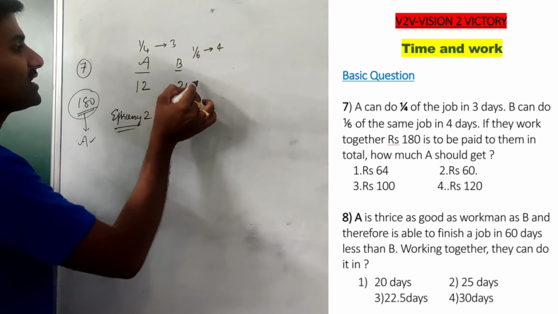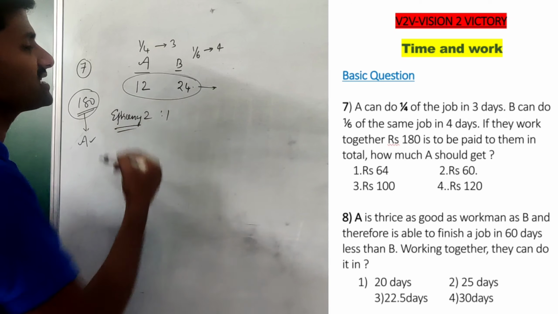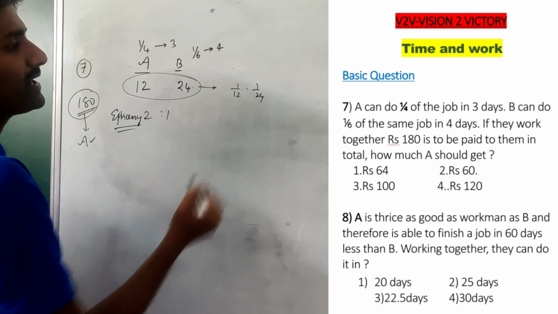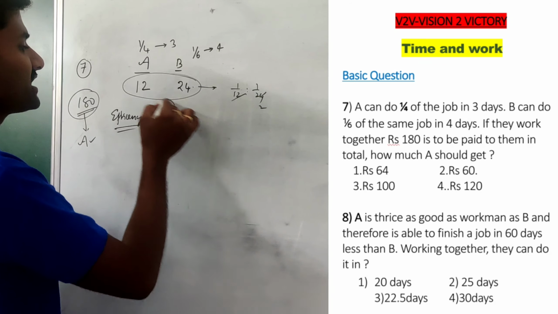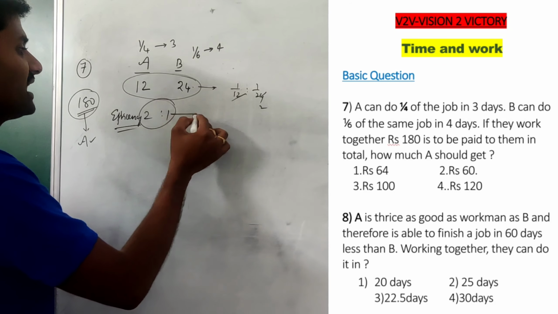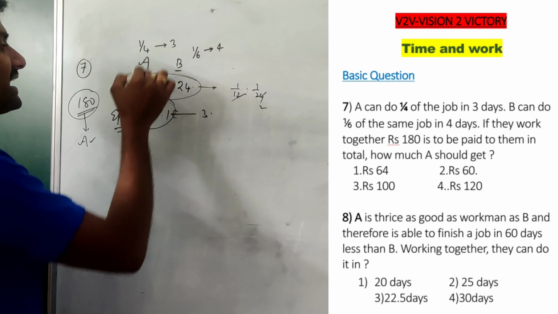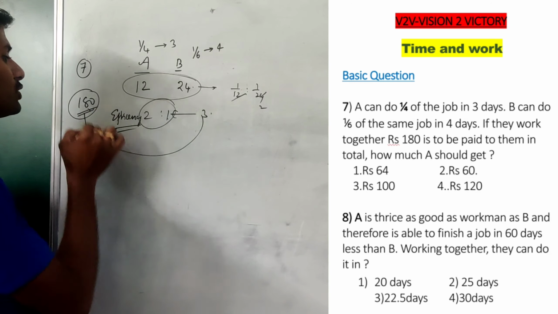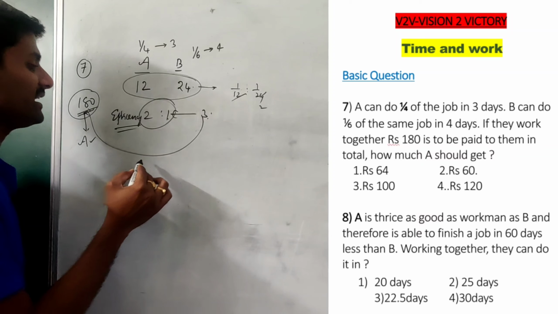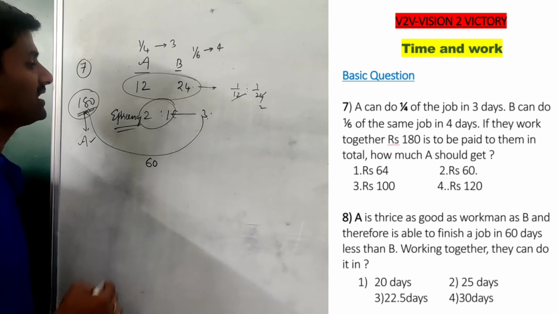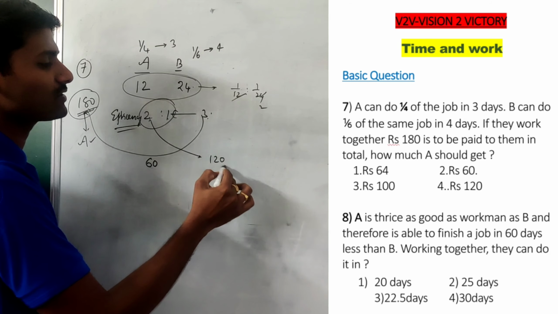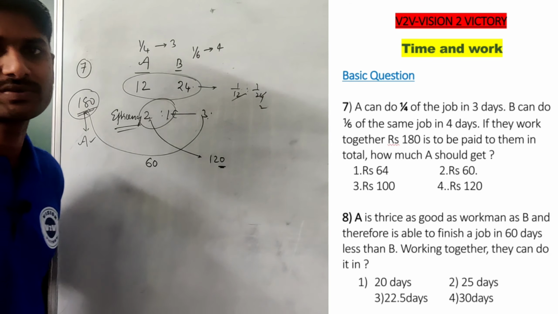We already know that efficiency is inversely proportional to time. Inversely proportional means 1/12 is to 1/24, so the ratio becomes 2:1. This means if I have 3 rupees, A gets 2 rupees and B gets 1 rupee. But if we have 180 rupees, 3 becomes 180, so each value becomes 60. Then A gets 2 into 60, exactly equal to 120 rupees.